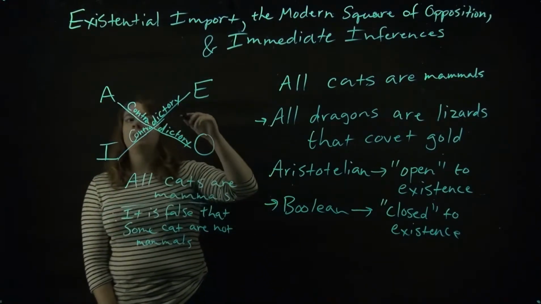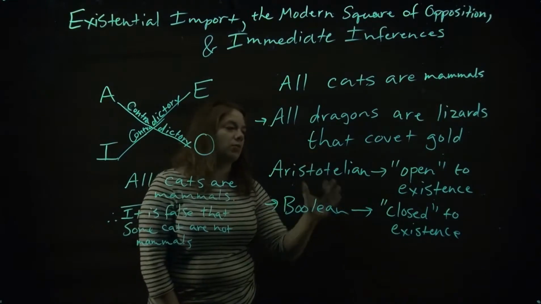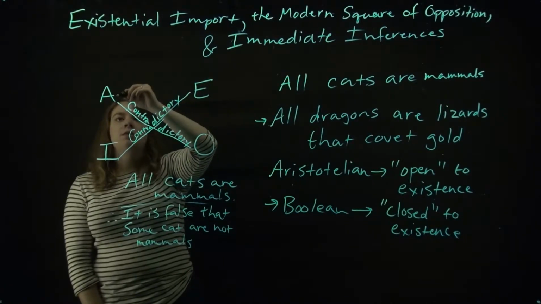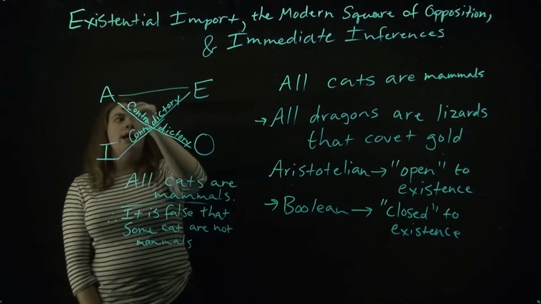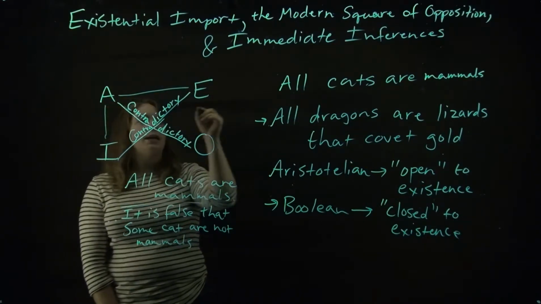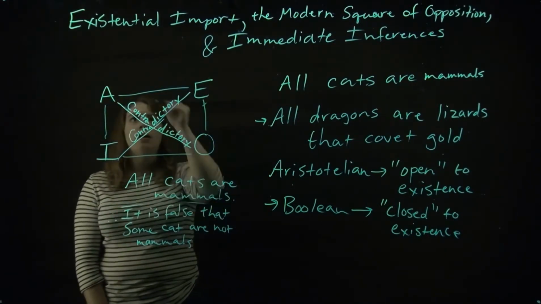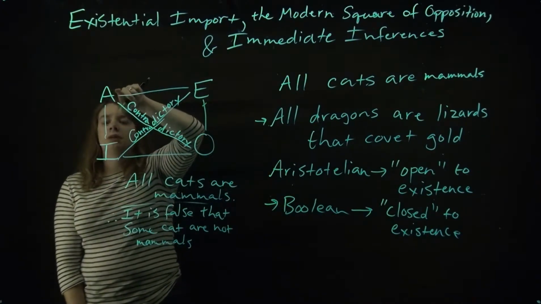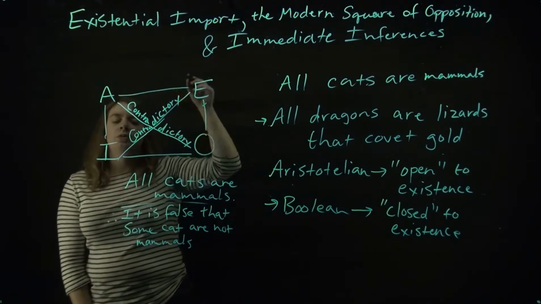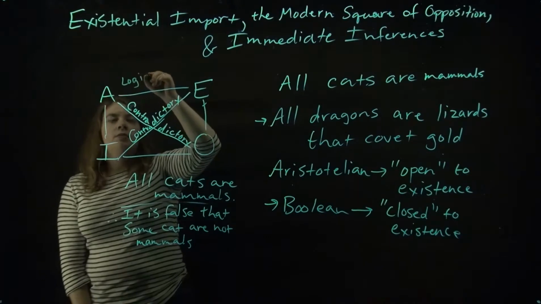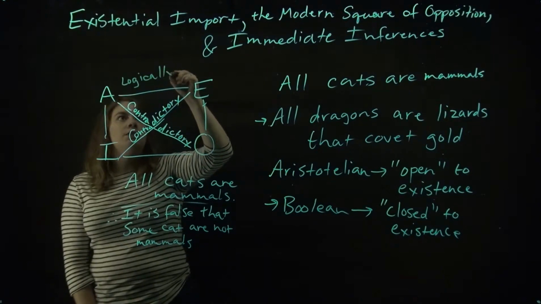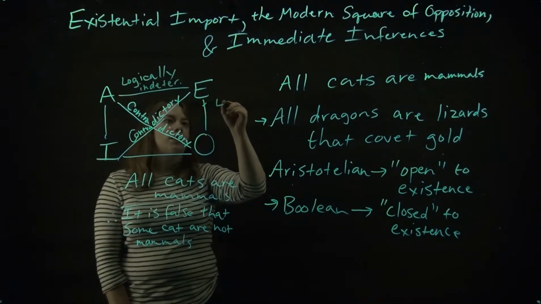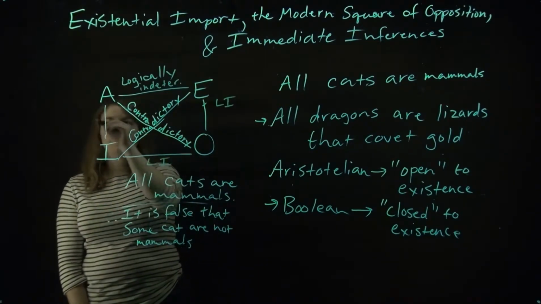Now, this doesn't look like much of a square, and if we take more of the Aristotelian interpretation of the square of opposition, this would be more filled out. The thing is that when it comes to the relationship between A and E propositions, or A and I, or E and O, or I and O, if we want to make an inference about any of these other propositions, given that one of these is true, we can't really make an inference unless we know something about the world. And so we say that every other relationship here is logically indeterminate. So we'll just say LI for short here. So this is LI, LI, and LI.